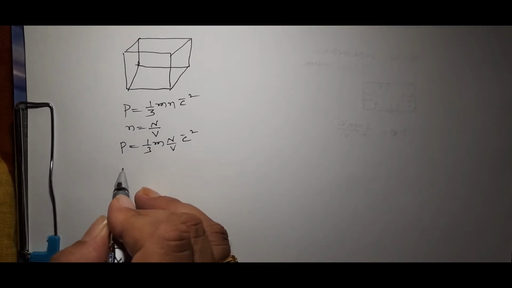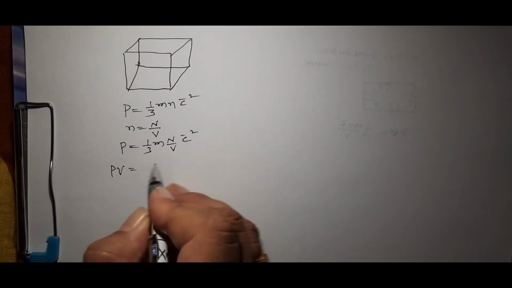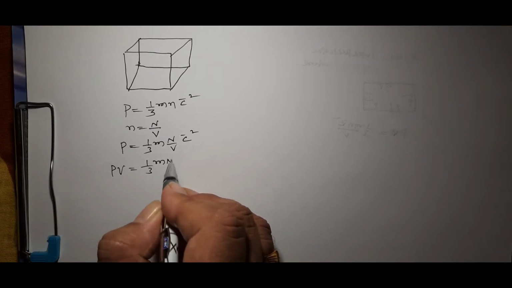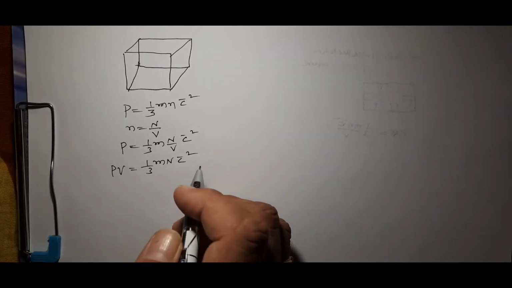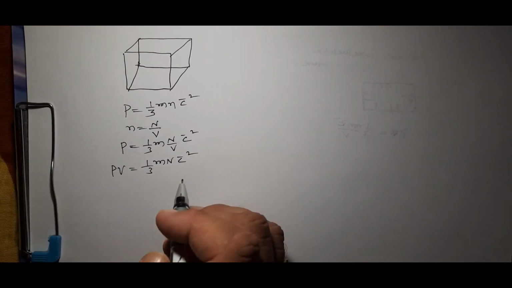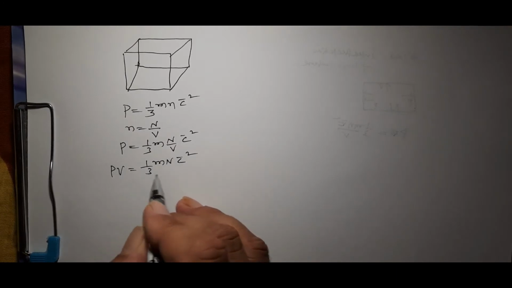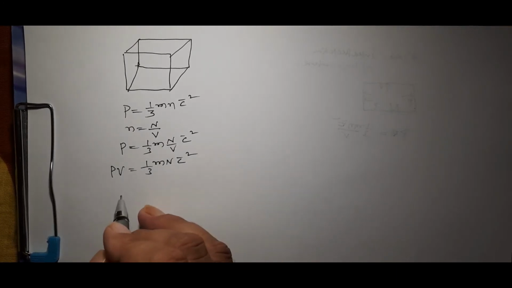Now we write PV is equal to one third m N c bar square.